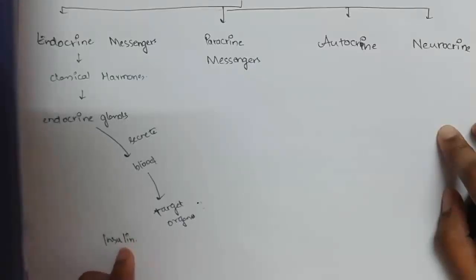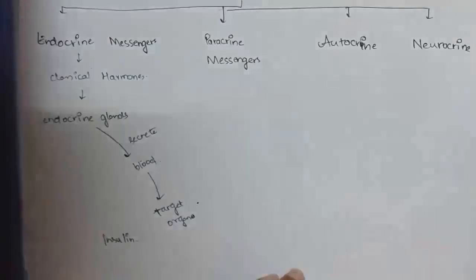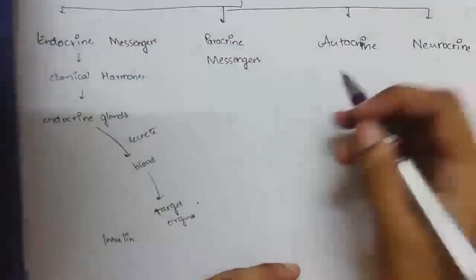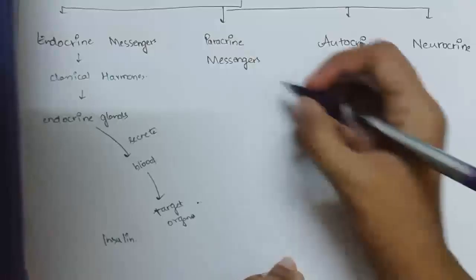For example, insulin, which is secreted by the pancreas. Pancreas secretes insulin into the blood, and from the blood it reaches the target organs, that is nothing but the various cells of our body, and these cells help in the uptake of glucose. They open the glucose transporters GLUT1, GLUT2, GLUT3 and GLUT4, and thus they help in the uptake of glucose.